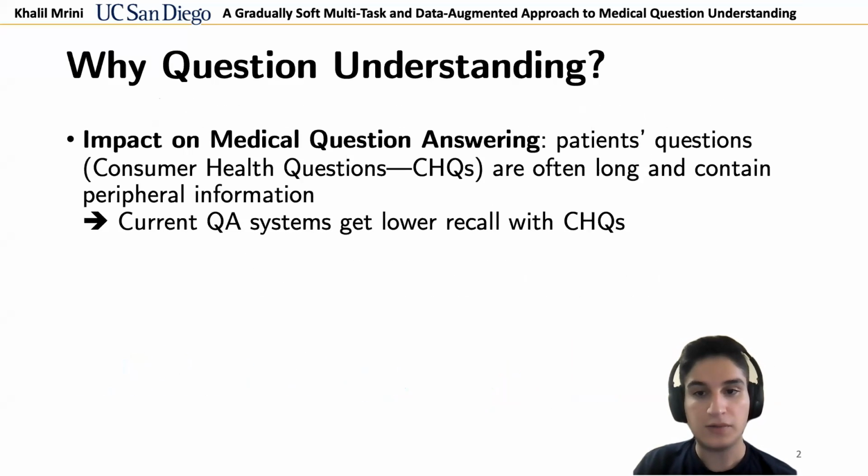So first I'm going to talk about the importance of question understanding. In order to retrieve relevant answers, one of the basic steps in question answering systems is understanding the intent of questions. This is particularly important for medical QA systems, as consumer health questions asked by patients may use a vocabulary that's distinct from doctors to describe similar health concepts. Consumer health questions may also contain peripheral information like patient history that are not necessary to answer questions.